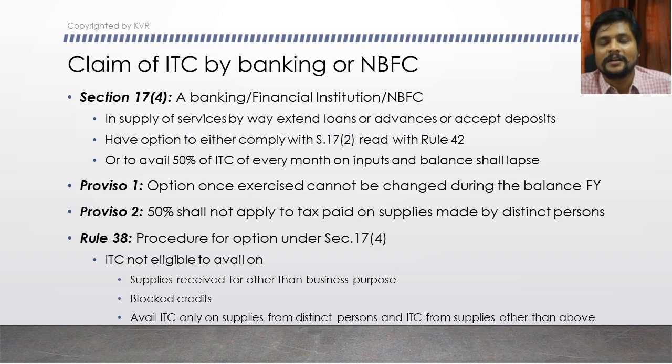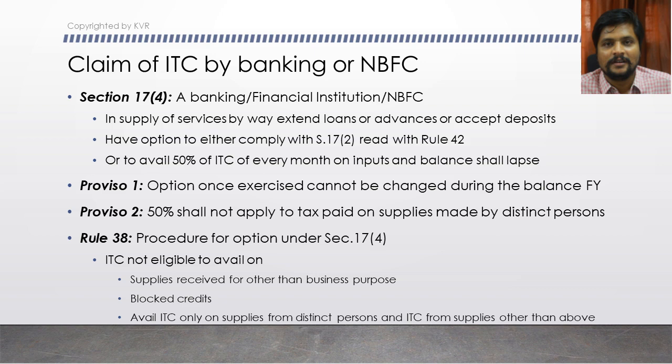Inputs that are partly used for providing taxable outward supplies and partly used for providing exempted outward supplies. So either, under rule 42, they can do the apportionment of credit based on the calculations provided in it, or if they don't want to complicate that scenario, or if it is not even beneficial for them, then they can opt for taking a blanket 50% of the ITC for every tax period, and the balance 50% they will have to lapse. There are two options available only for a banking and financial institution.